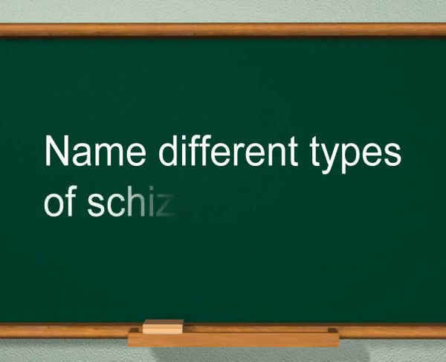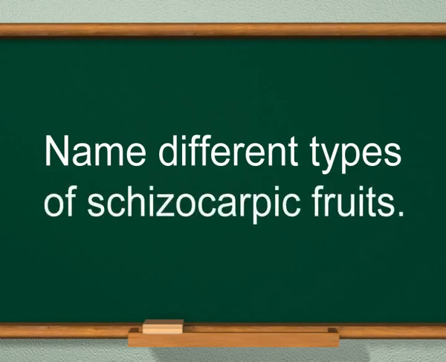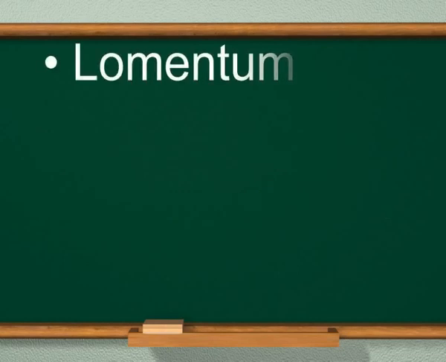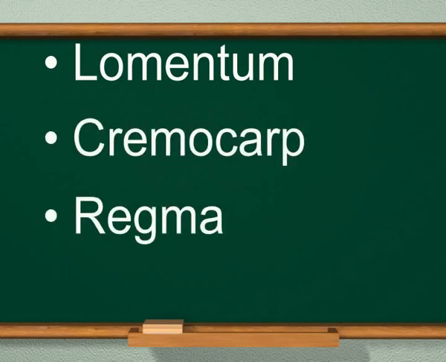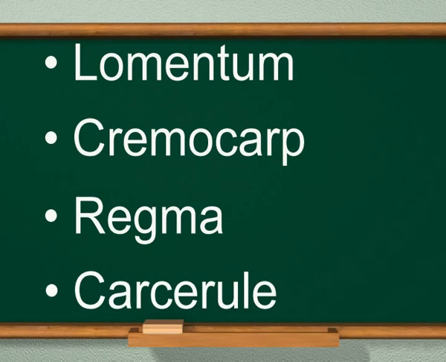Next question. Name different types of schizocarpic fruits. Answer. Schizocarpic fruits are of different types. These are lomentum, cremocarp, regma, and carcerule.